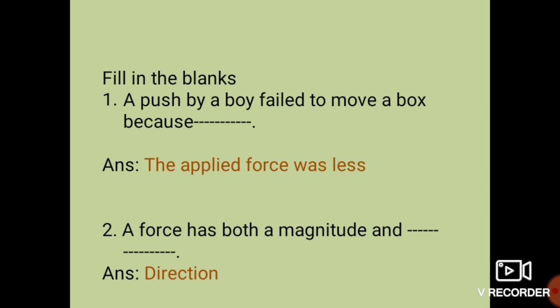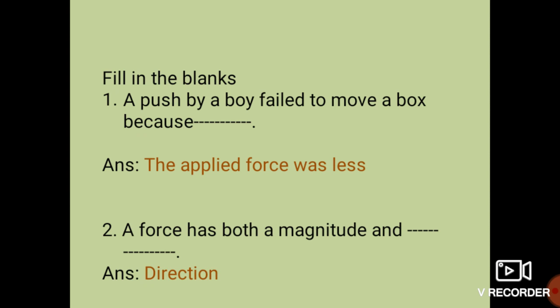Whenever a boy pushes a box which is really heavy, he cannot move that box. He pushed that box but the box was not moved. So the reason is the applied force was less. Okay, so this is the answer of this first fill in the blanks.